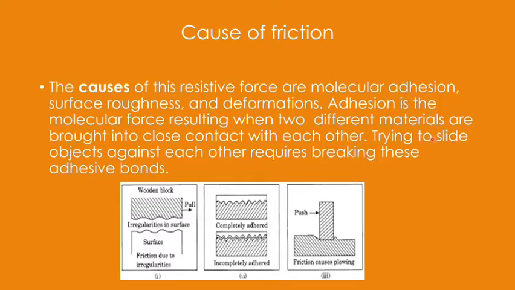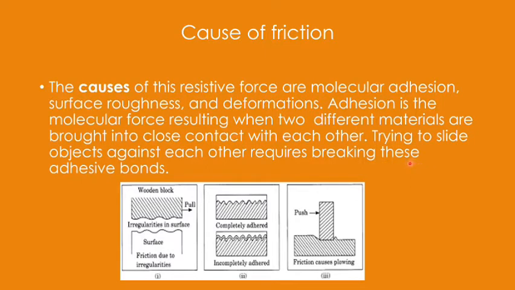So when two bodies are in contact, the molecular adhesive forces are there, and when you apply the force, you have to work against these adhesive forces. You have to break these adhesive bonds, and the force which is required is simply the adhesive force causing the friction.